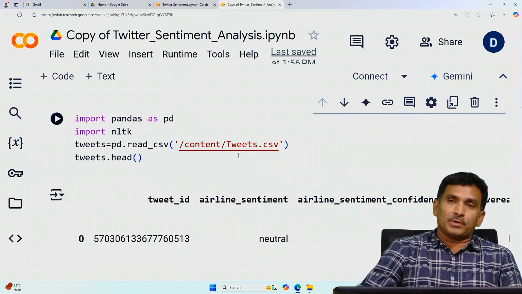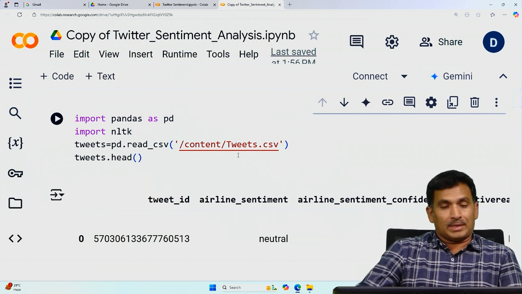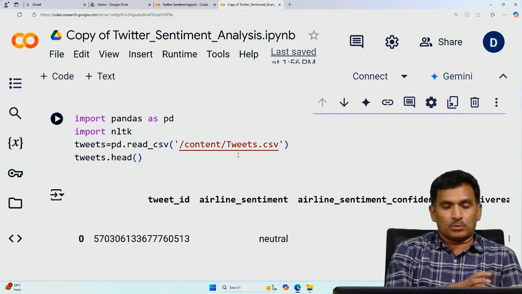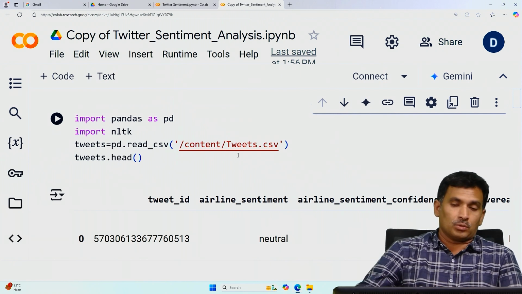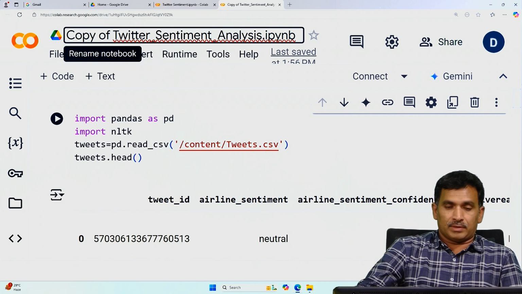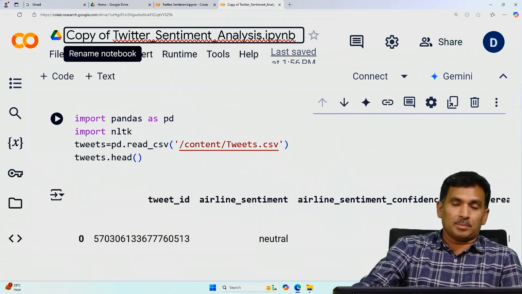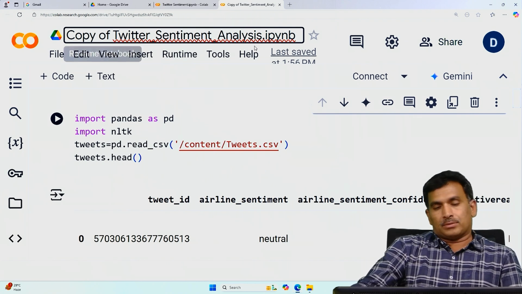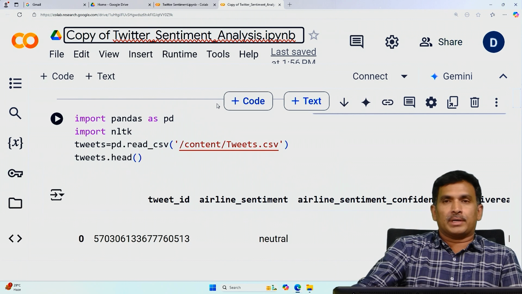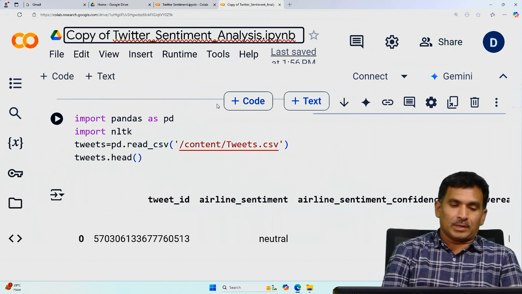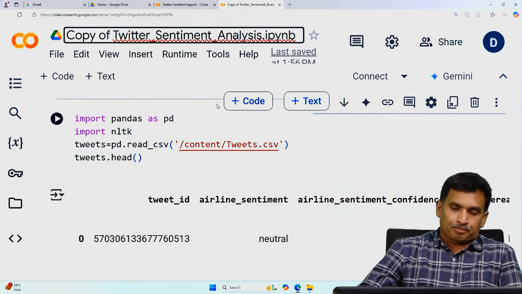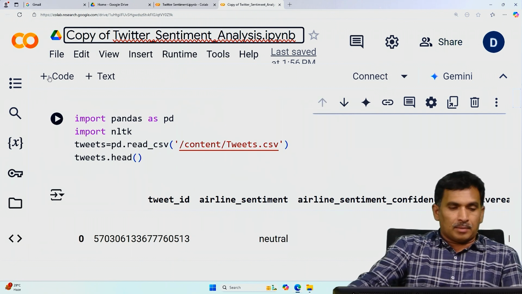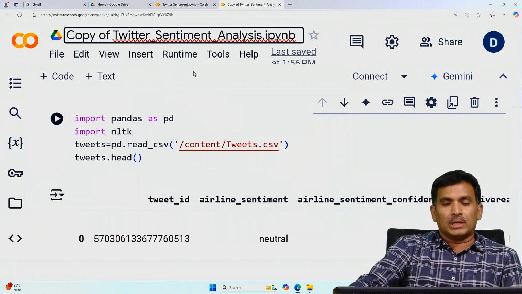If you have Anaconda, that is another process. You have to load the data sets and also the code. Here the code name is a copy of Twitter sentiment analysis data IPYNB. This first needs to be downloaded and then uploaded into the working space, and then you can start running the cells. But here I'm going to explain using Google Colab.